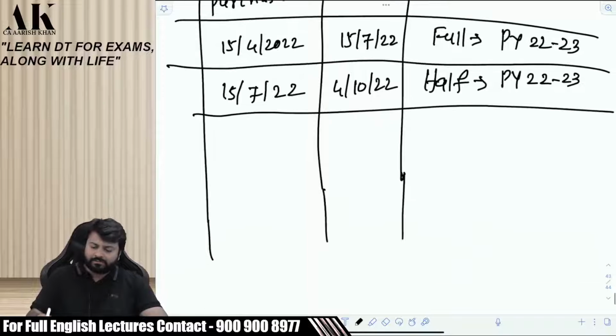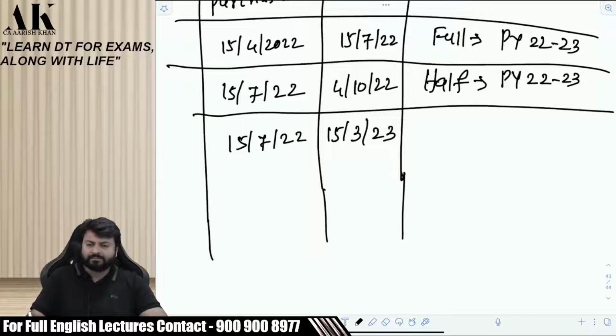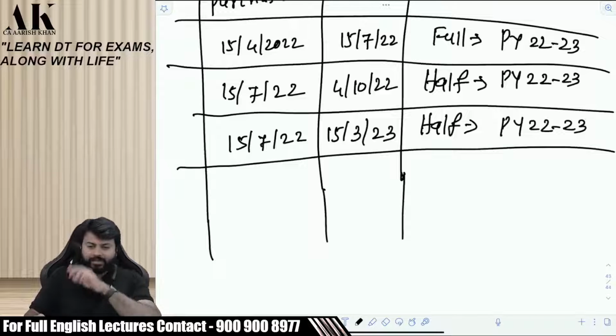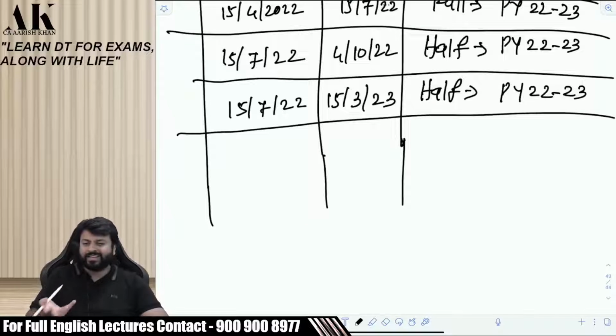Okay, third question. I have purchased on 15 July 2022 and I have put to use on 15th of March 2023. How much depreciation will I get? Half. Previous year 22-23. Till here everything is correct. Okay, you have not fallen in the trap. There is nothing like a trap in this. The trap will come now. Wait.